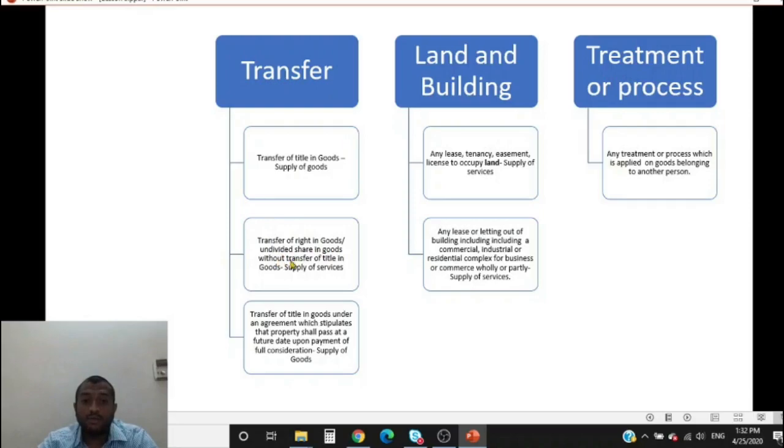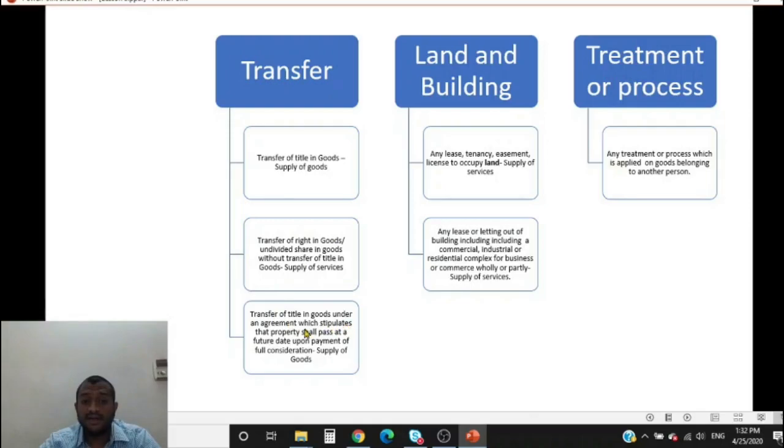Transfer of right in goods or undivided share in goods without transfer of title in goods. Look, I'm not transferring the ownership of the goods. What I'm doing is I'm just giving the goods to him for use. Let us say I'm giving machinery on rent to him. Use it and give me back. So this is a supply of service.